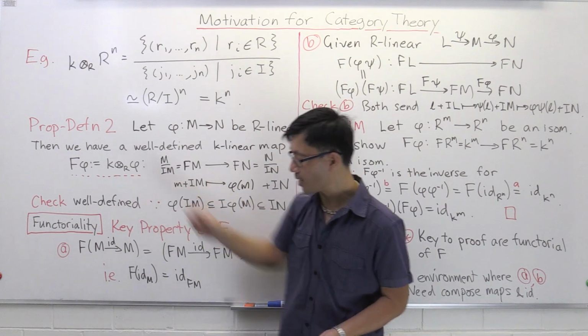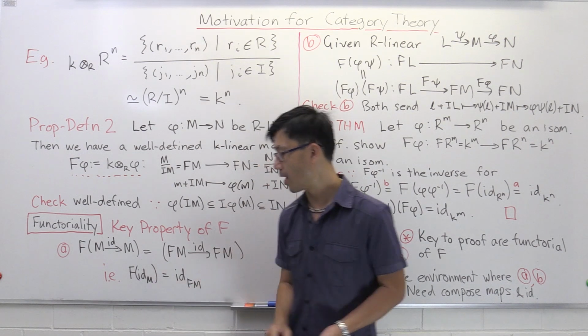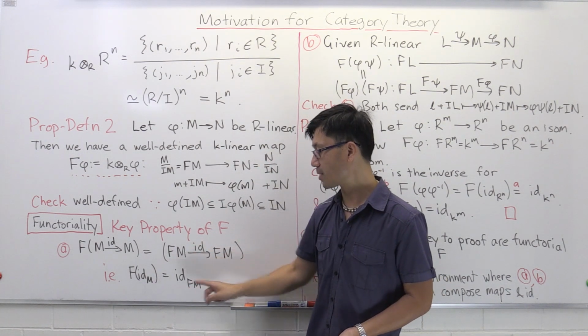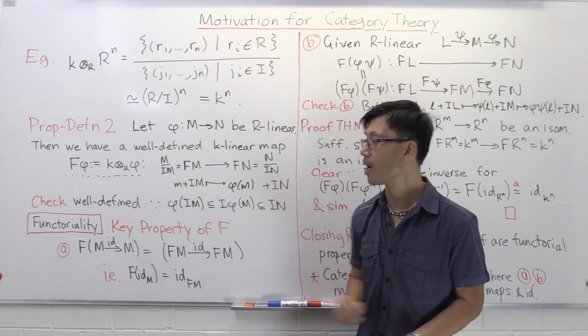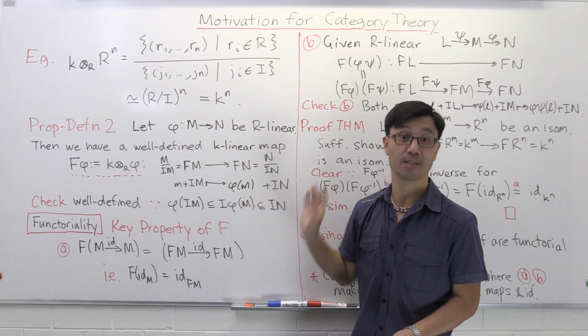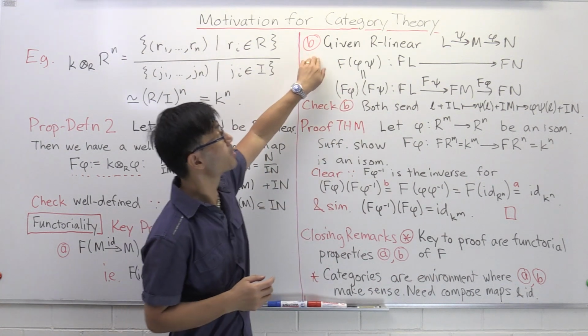So another way of saying that is that if you have the identity on M, you can apply f to this identity on M, and it's an identity map, it's an identity on a vector space, and the vector space is Fm. So that's what you see there. So that's the first key property, which looks really banal, and it's very simple to see, but it's actually very important, as we'll see in a moment. So let's look at the next property, B.